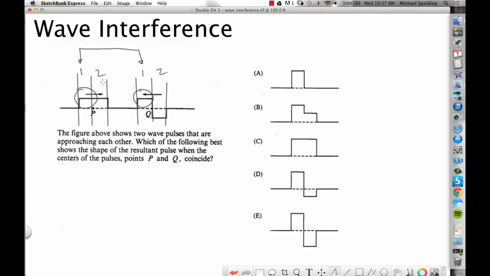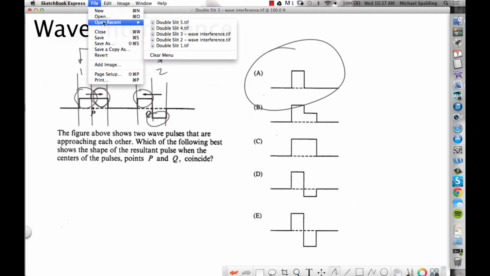Now let's look at region 2. Region 2 for this wave is at a peak, but for this wave it's at a trough. What will the region 2s do to each other, add or subtract? Subtract. So which is going to be the answer choice? A, right? That's how you do it. It's pretty simple. It's wave interference. All right, so moving on.